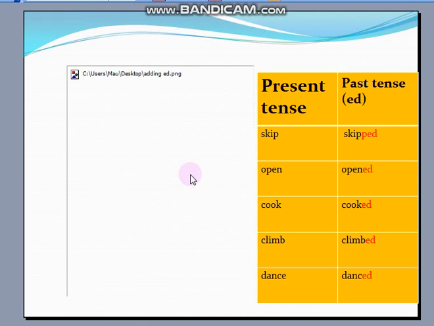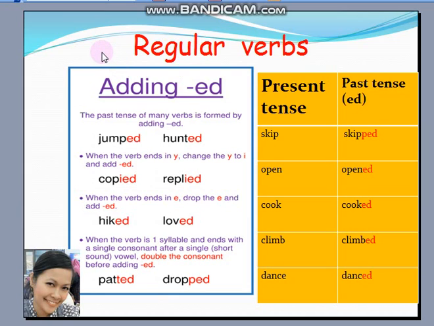Also, we have regular verbs. Regular verbs are very easy because in the past tense of the verb, we just add ed to the regular verbs. Look at these examples.